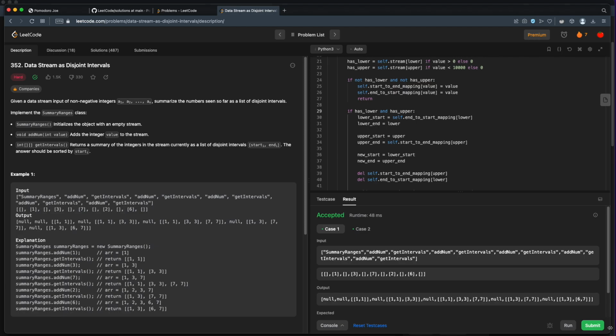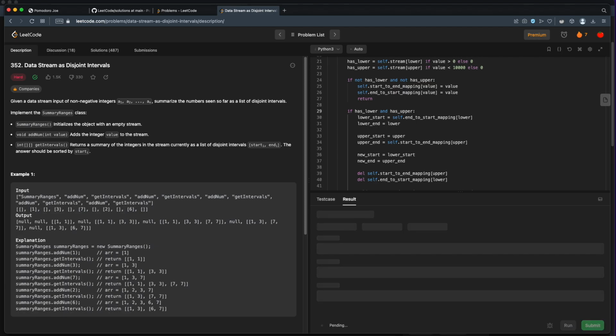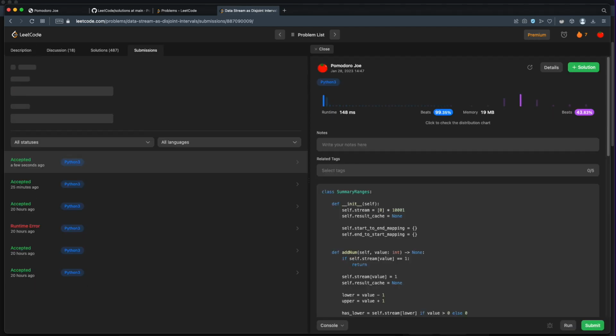All right, let's give this a shot. Cross our fingers and hope that it works. Whoa, check that out. This beats 99.35% of all the other algorithms for runtime, and it beats 43% for memory, which isn't bad considering we're using a lot of memory for these mappings. Holy smokes, I am super pleased with that.